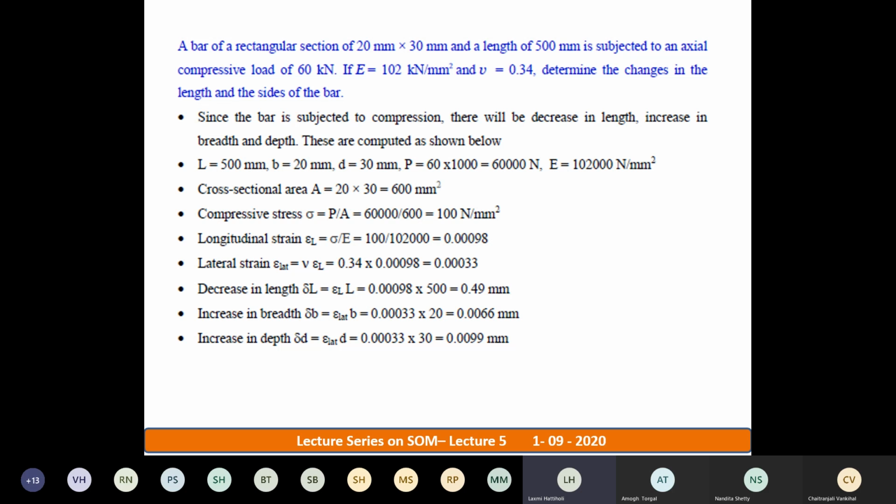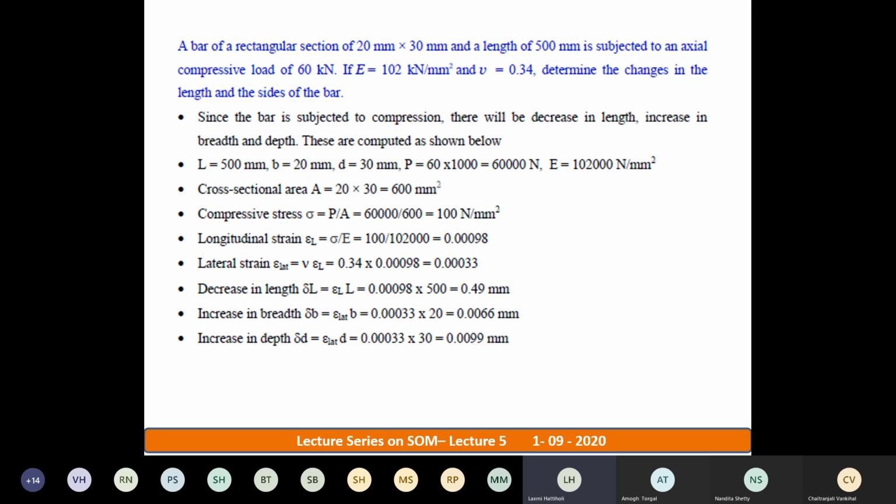Now in this case, remember this is not a circular section. This is a rectangular section. So I need to find out breadth as well as depth. Okay, change in breadth and change in depth. So delta B as well as delta D I need to find out. Once we have written the given condition and checked what needs to be found out, now let's go through the solution part.